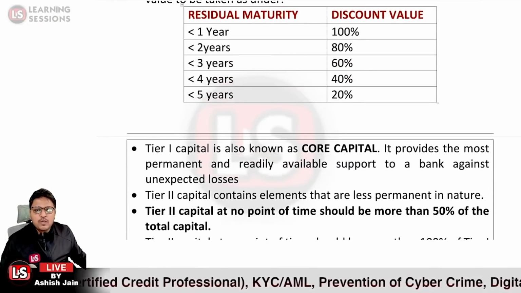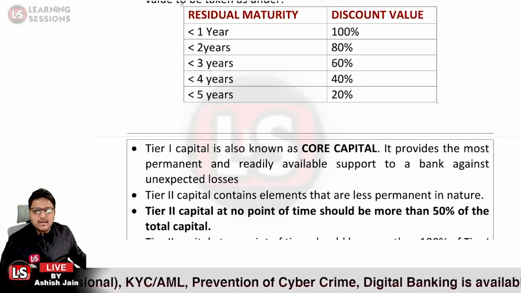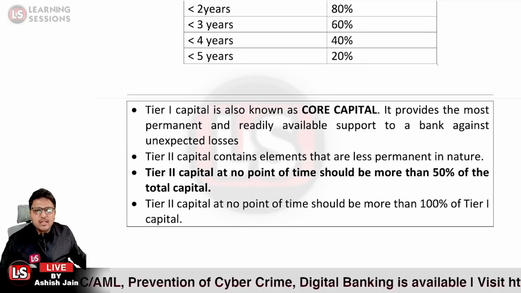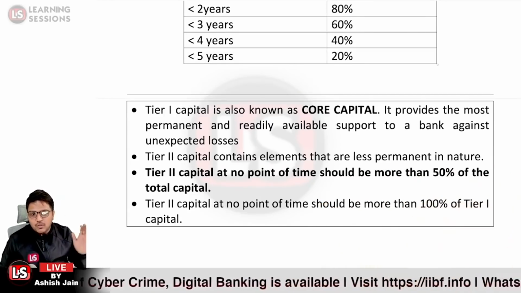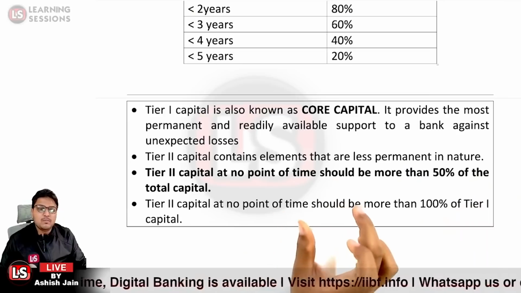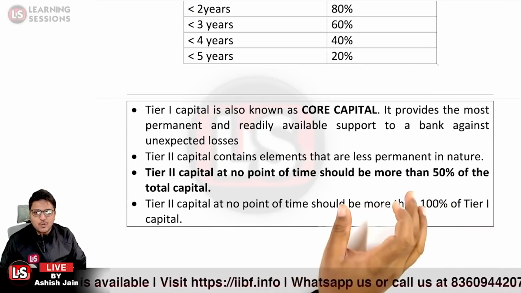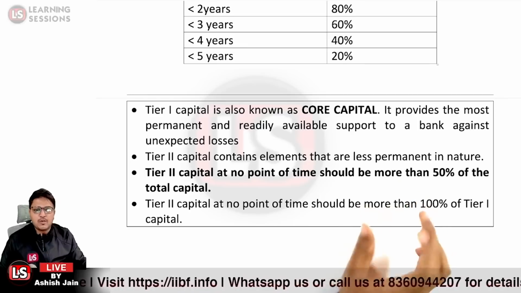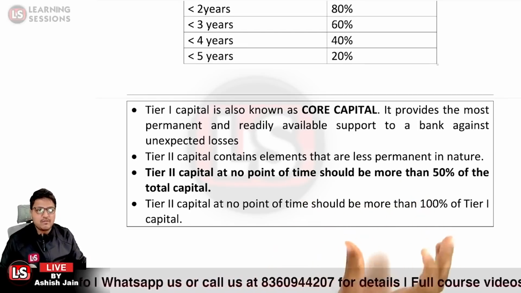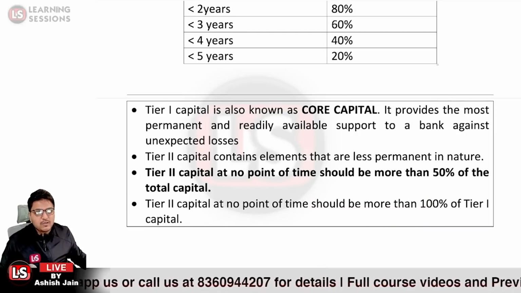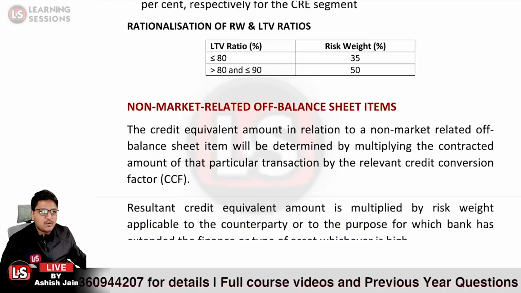Further, as I already told you, tier 1 capital is known as the core capital, and it is the most permanent and readily available capital. Tier 2 capital elements are less permanent in nature, and tier 2 capital at no point should be more than 50% of the total capital. If the total capital we are maintaining is 100 crore, the tier 2 capital must not exceed 50 crore, and tier 2 capital at no point should be more than 100% of tier 1 capital. So these are the restrictions related to it. Let us solve a question based upon that.